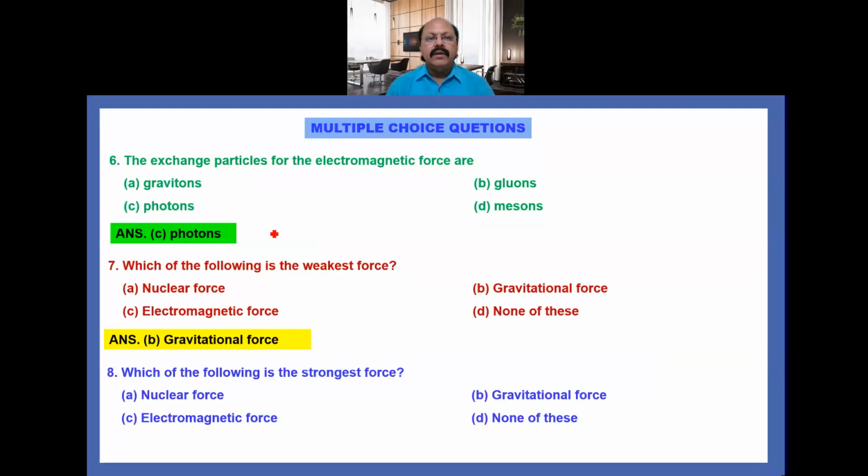Now question number 8: which of the following is the strongest force? Your options are: A. Nuclear force, B. Gravitational force, C. Electromagnetic force, and D. None of these. The strongest force in our nature is the nuclear force. So option A is correct.